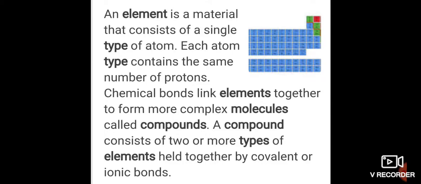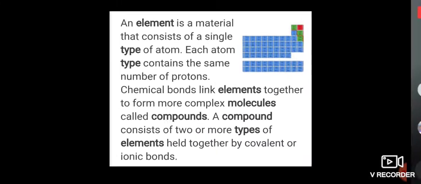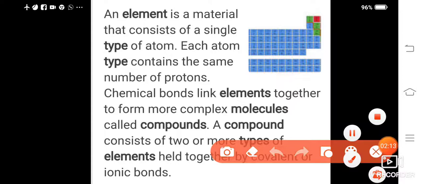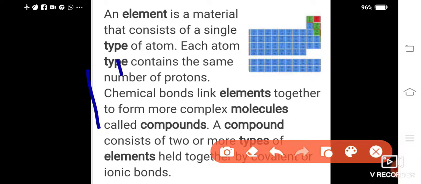For example, water. This water molecule contains hydrogen and oxygen, H and O. So two different elements combine together, and in between there is a chemical bond.